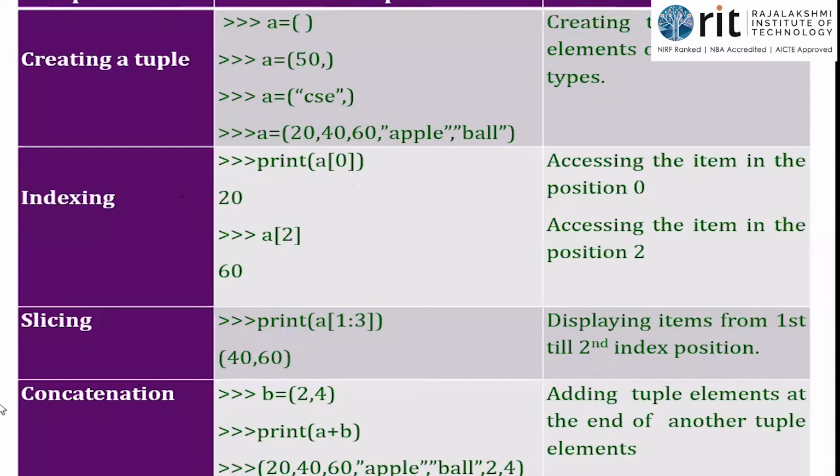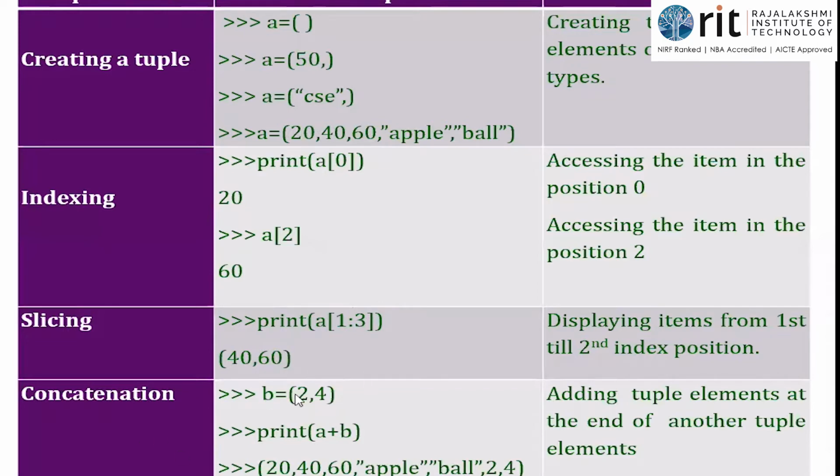So you can go with negative indexing, positive indexing, slicing. Print of A of 1:3. See, A is a tuple name. You should always give the name properly because I might have any number of tuples in my program. So A is the tuple that I'm looking for. Then I have the square bracket, then 1:3. What is 1:3? I should start from index 1 and stop at which position? I should stop at index 2. So starting from index 1 is 40, then I should stop at index 2, this place. So 40 and 60 will be the answer. Yes, we have got the answer 40 and 60.